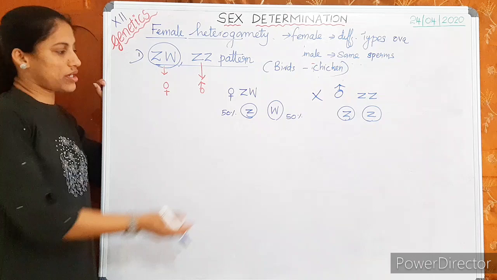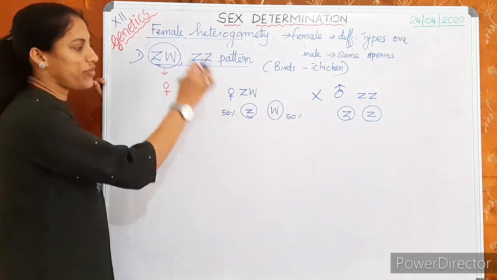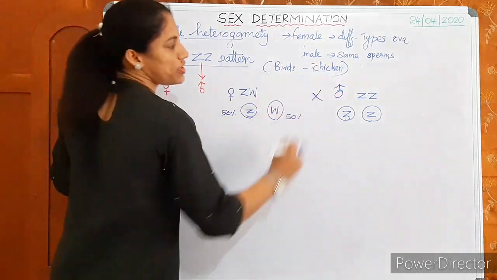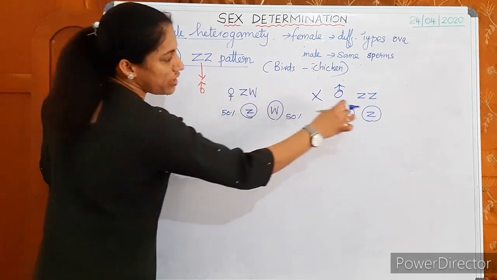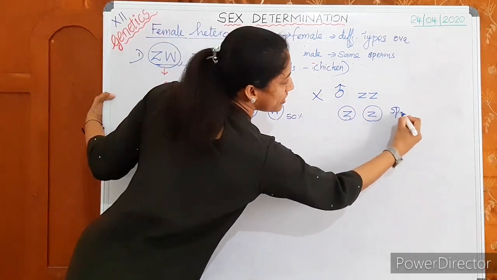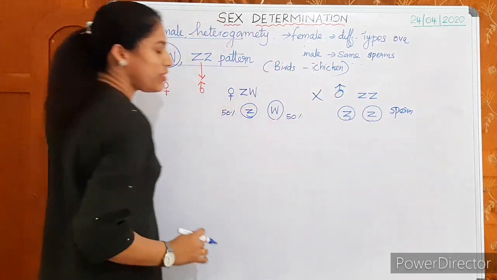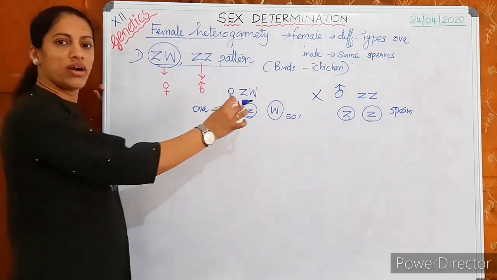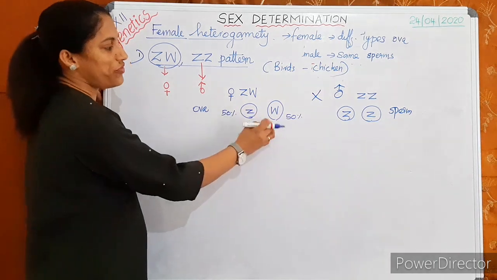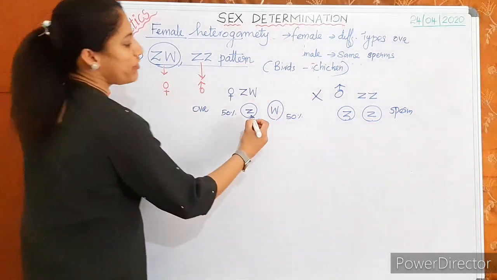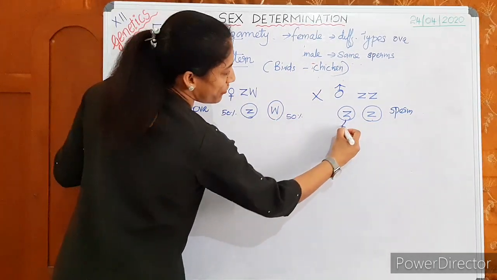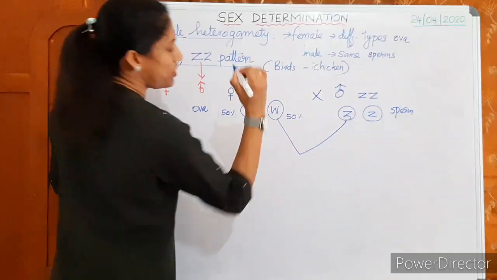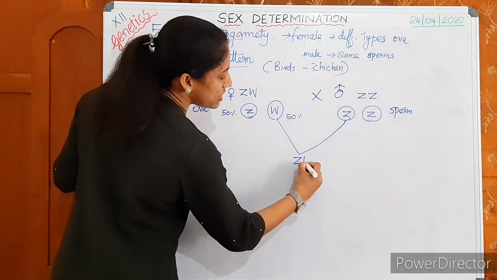That is homogametic. Female is the only heterogametic one. This one is homogametic. So all the sperms are with the Z chromosome, whereas 50% of the ova are with the Z chromosome and 50% with the W chromosome. When a sperm fuses with an ovum with the W chromosome, it results in ZW.